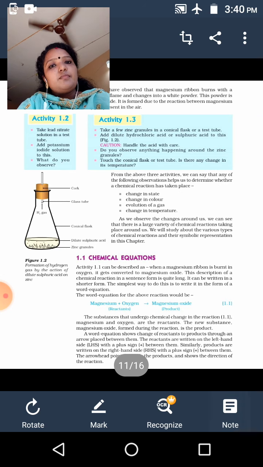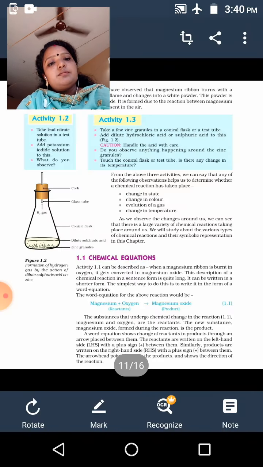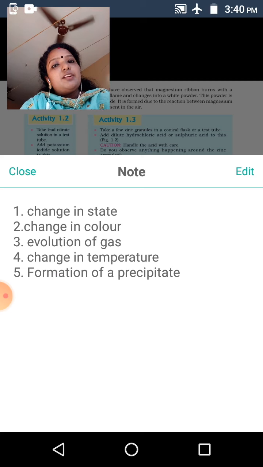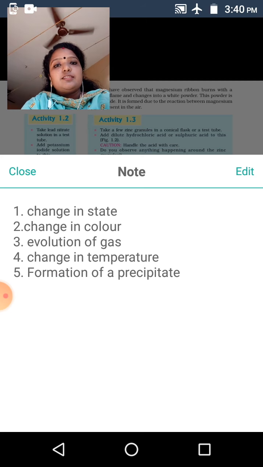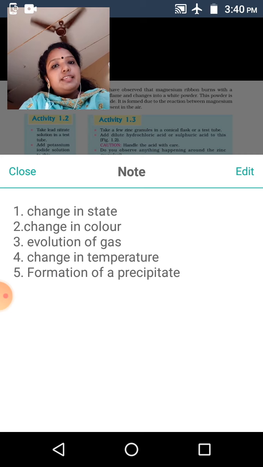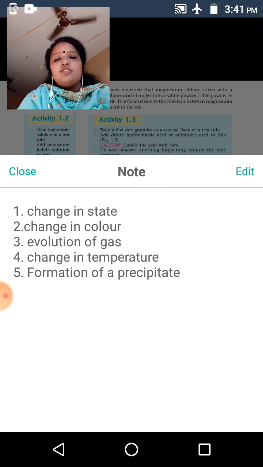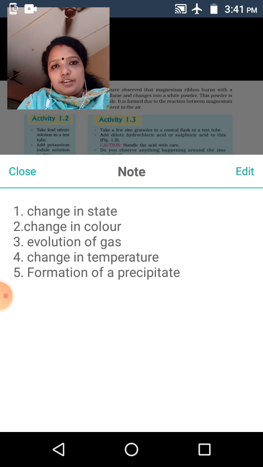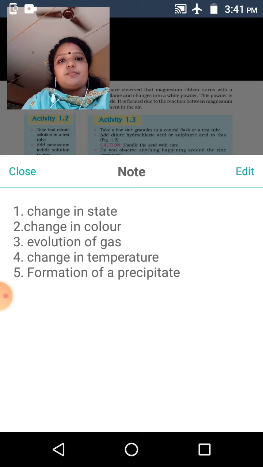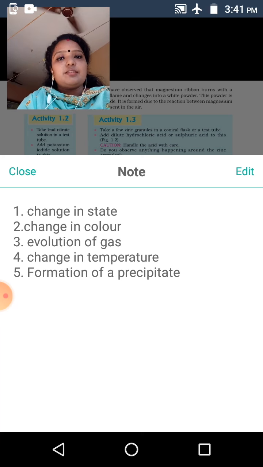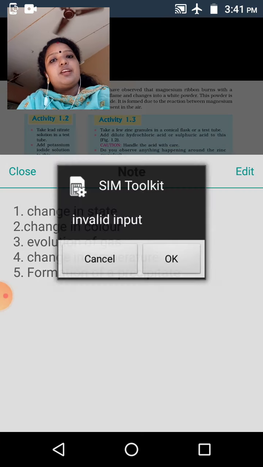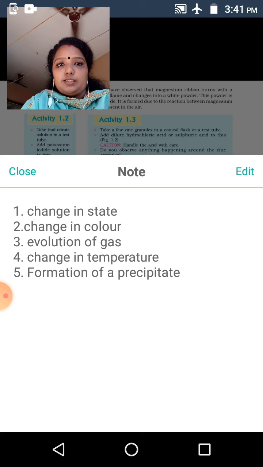Then, how can you identify whether a chemical reaction takes place or not? These are the observations to identify whether a chemical reaction takes place: change in state, change in color, evolution of gas, change in temperature, formation of a precipitate. Okay.